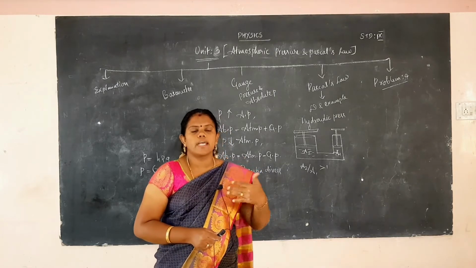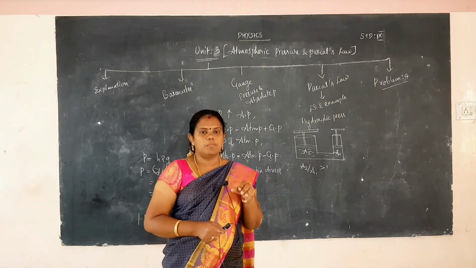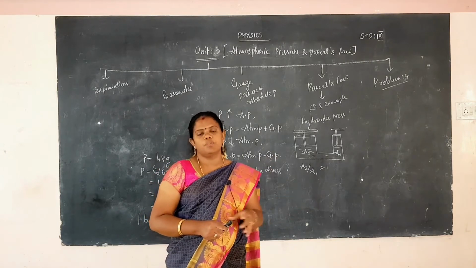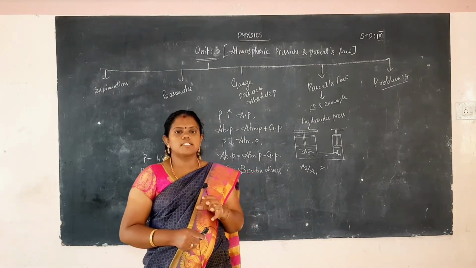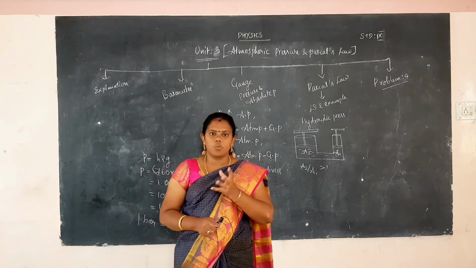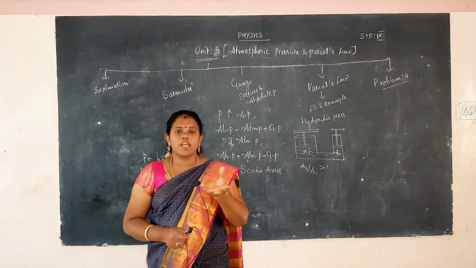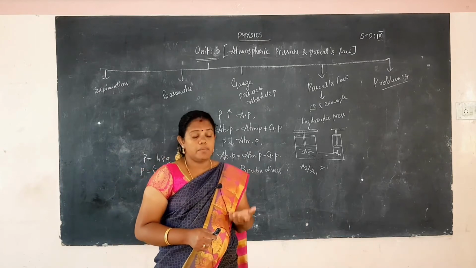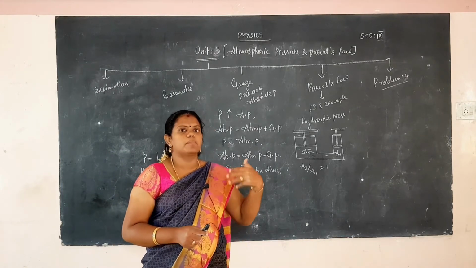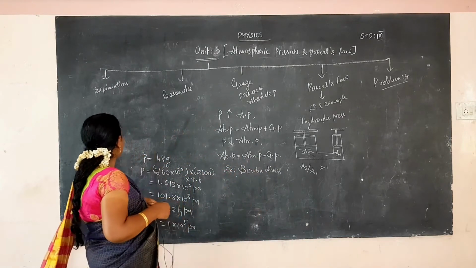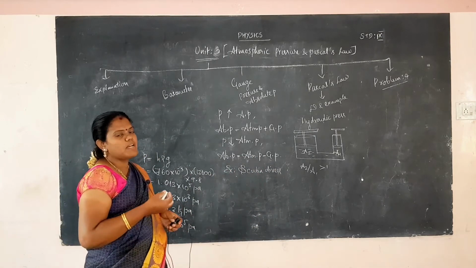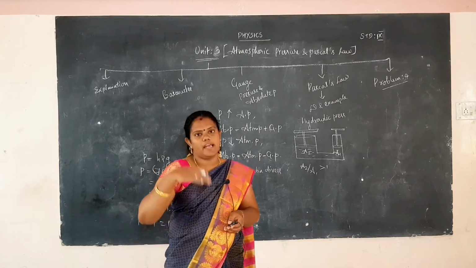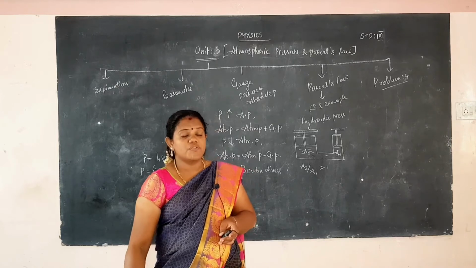The pressure exerted by the atmosphere is called atmospheric pressure. The atmosphere is the air surrounding the earth. The atmospheric pressure is different at high altitude and at sea level.